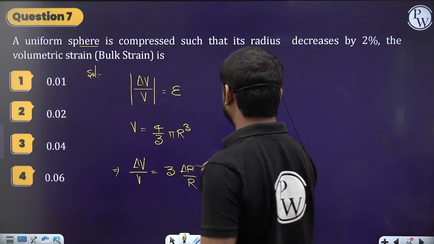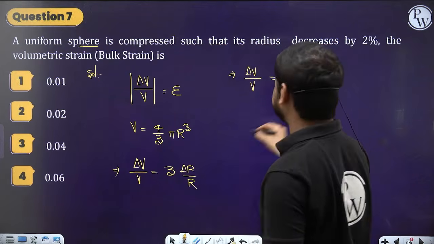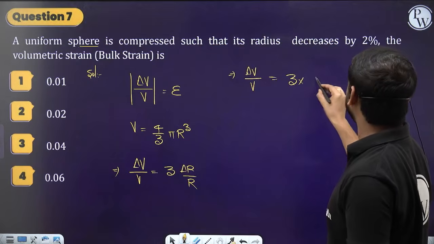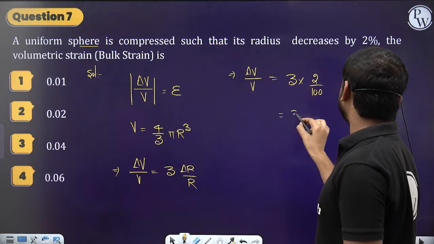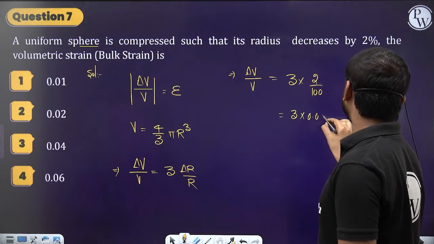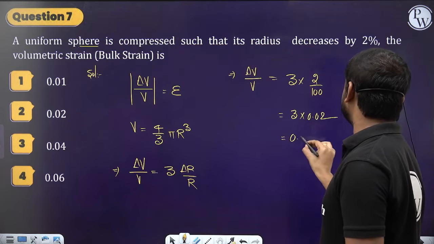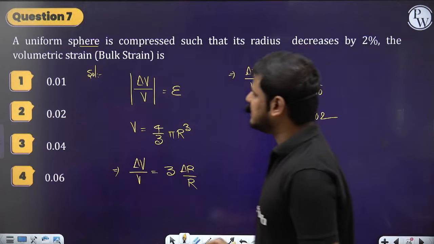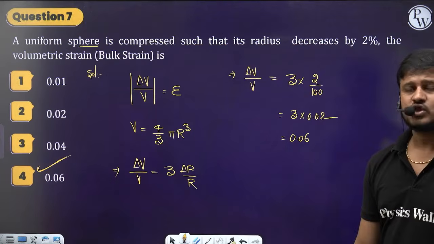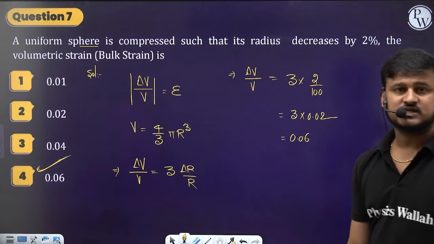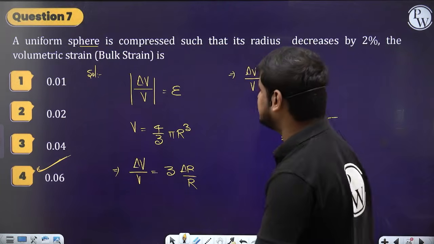So it equals 3 into the change in radius. We have got 2%, that is 2 by 100, which is 0.02. So 3 into 0.02 is 0.06, the final answer for delta V by V. Option 4 is the correct one, guys. Done.